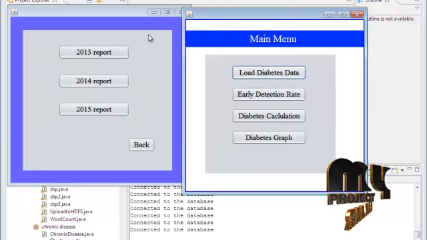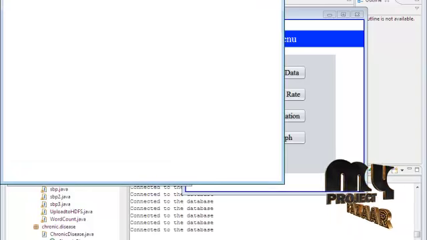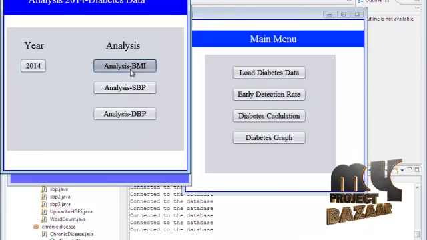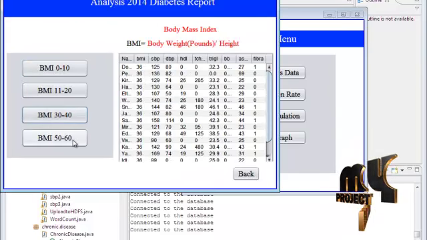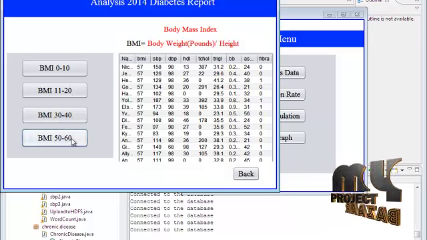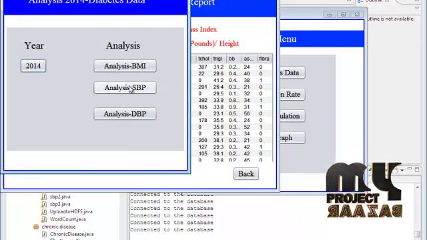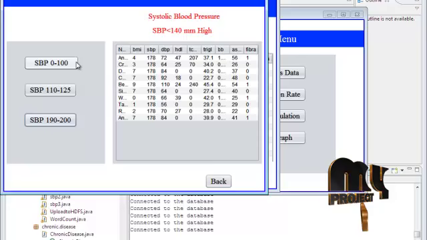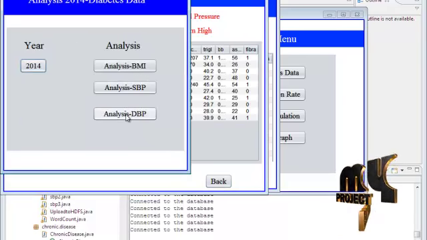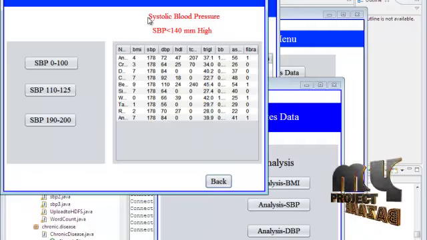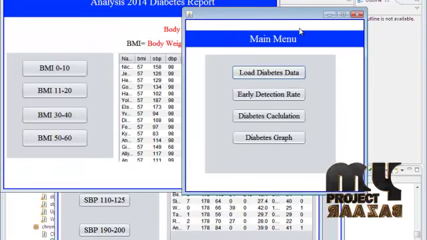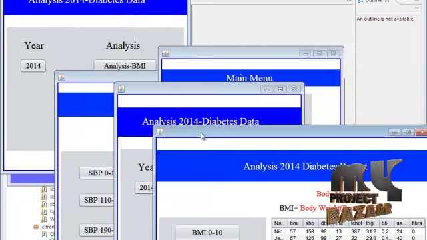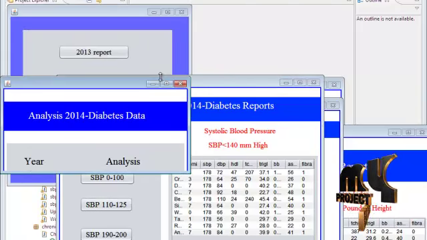So we can select the 2014. It is in the 2014 level. So it is an analysis of the BMI level, body mass index, and the BMI levels 20, 32, 50. All of the information can be displayed in this field. So it is the SBP process. When the computer runs this field, all of the information can be displayed in this field for 2014. So we can analyze all of the 2013 and 2014 information displayed.